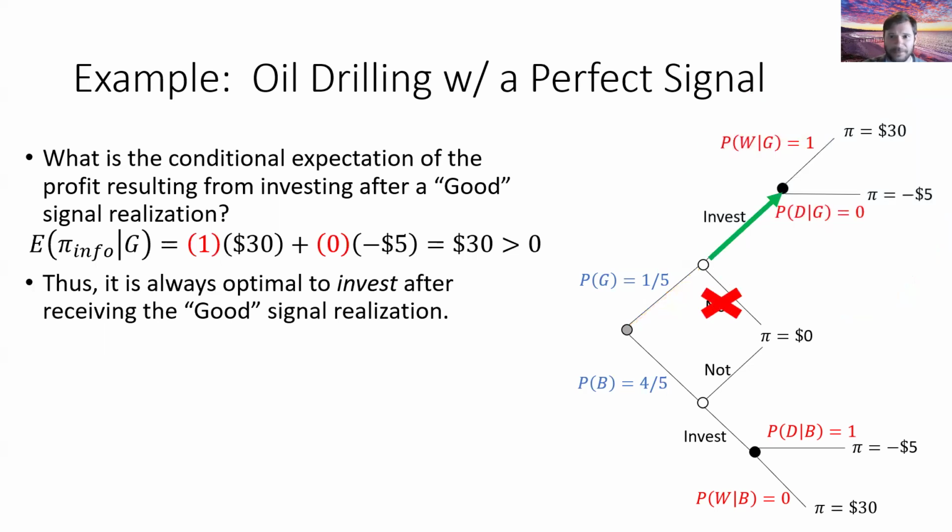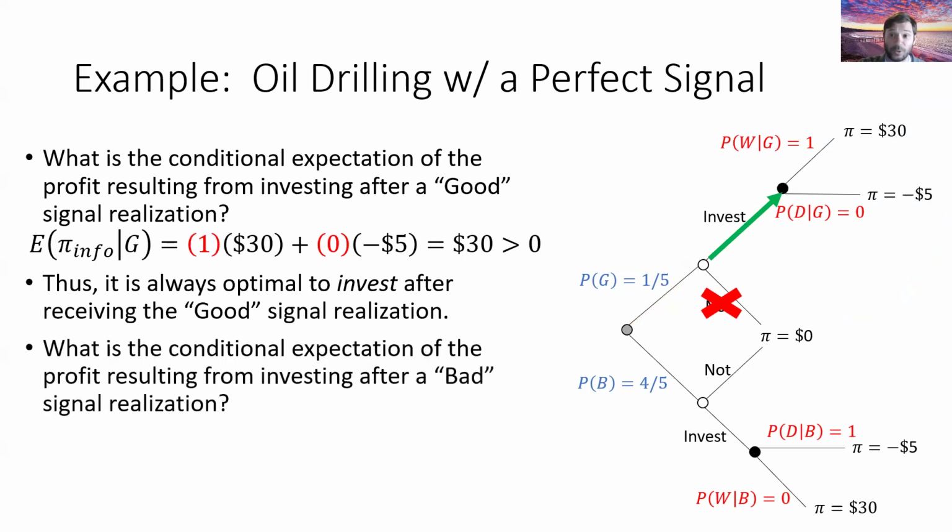That being said, what should we do following a bad signal realization, in the event that we are put on the bottom portion of this decision tree, which happens 4/5 of the time? 4/5 of the time they tell us bad, and we need to know what to do after bad. Again, we can compute the expected payoff here.